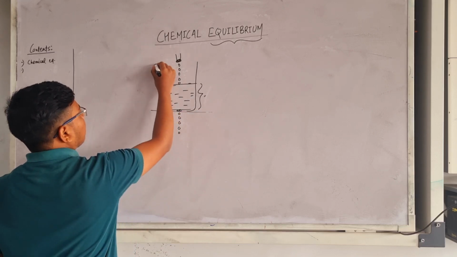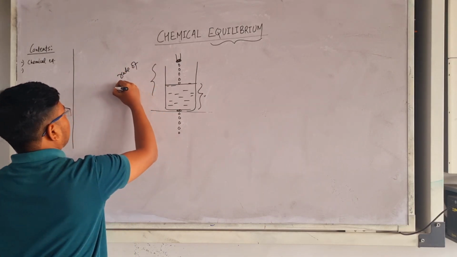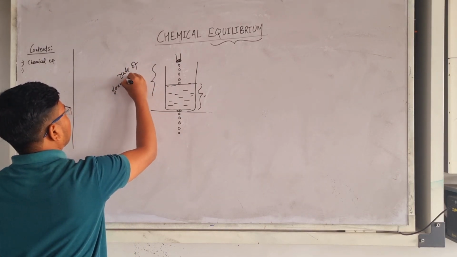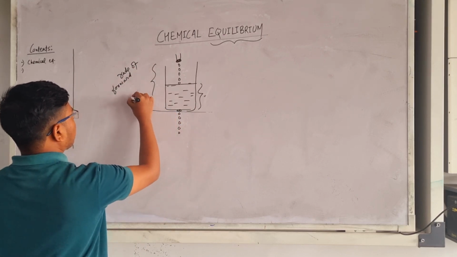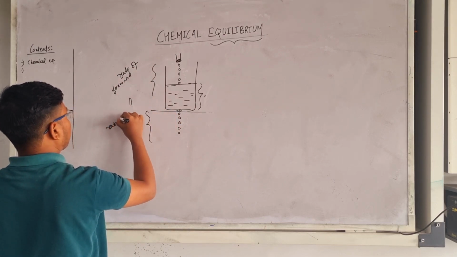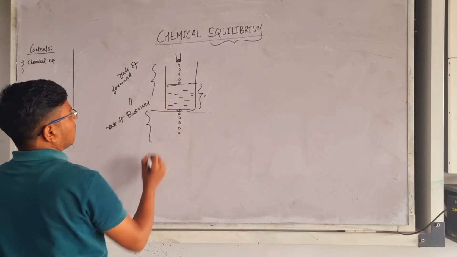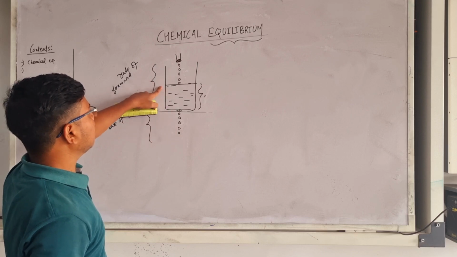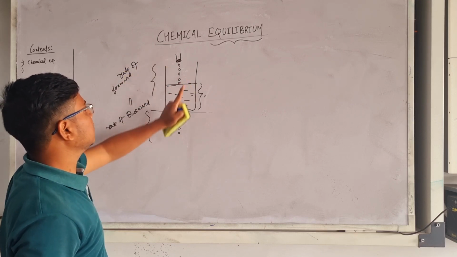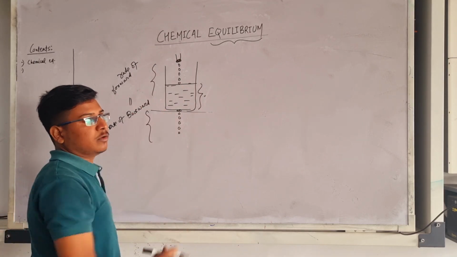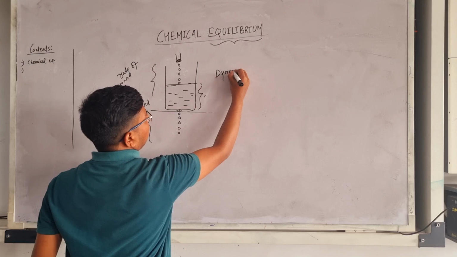So the rate of forward is equal to the rate of backward. Backward in the sense that it tries to decrease the level of water, but the tap tries to increase the level of water, but neither is happening because it is in dynamic equilibrium. This is the example of dynamic equilibrium.